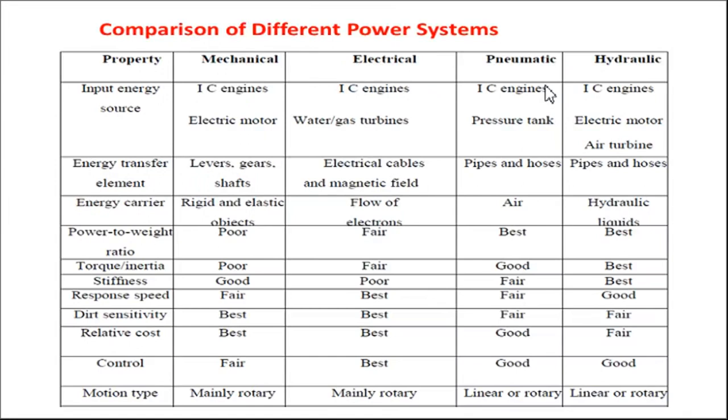So this comparison table is very important. As the first property, the input energy: the mechanical, electrical, pneumatic and hydraulic systems are all usually driven by IC engines or electric motors or turbines. Then the energy transfer element in a mechanical system is gears, levers, shafts. In an electrical system, these are electrical cables and magnetic field. In case of pneumatic, these are pipes and hoses.